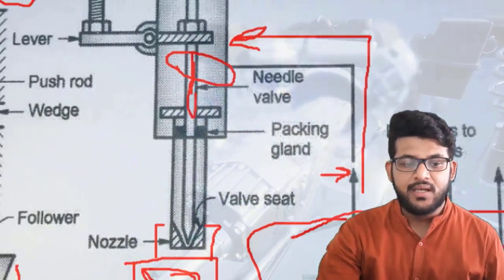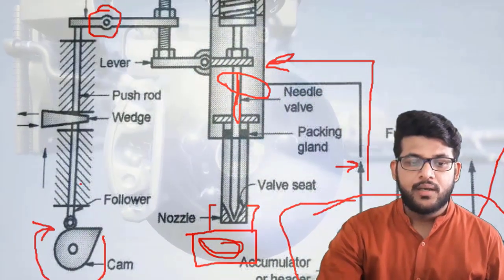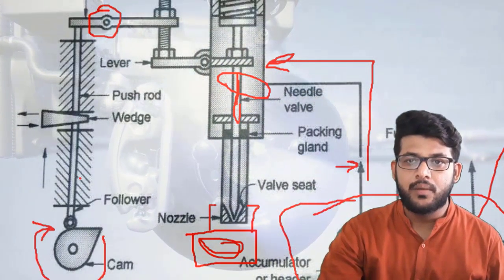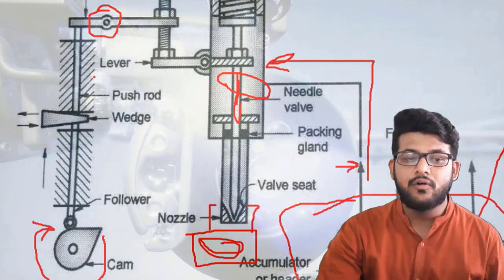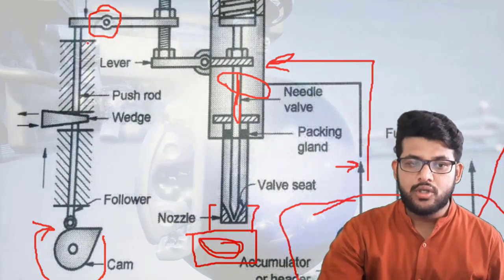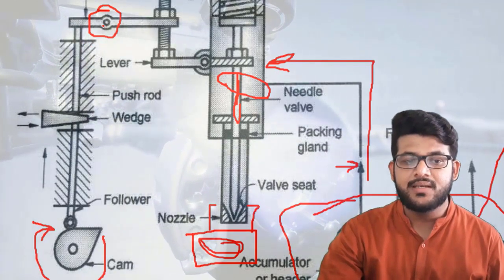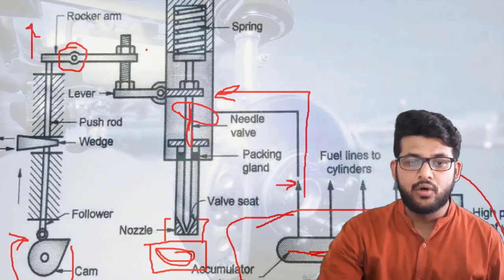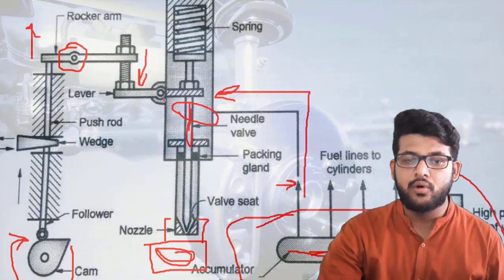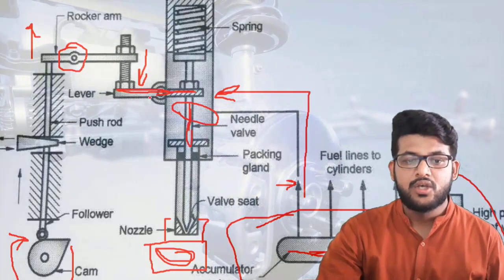Let me show you once again. This is a cam part. This cam will rotate. The follower will push or pull, so it will move up and down. It will also move this push rod up and down. Due to this hinge, if this rocker arm part goes upside, this part will go downside, and if this part goes downside, it is a whole connected part. It is a single path connected.